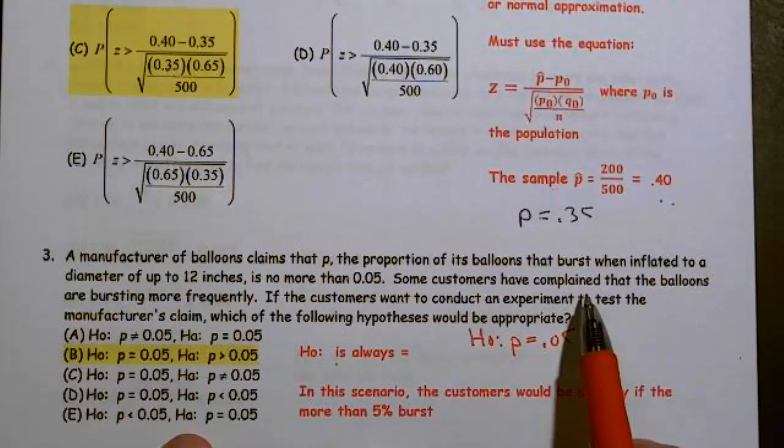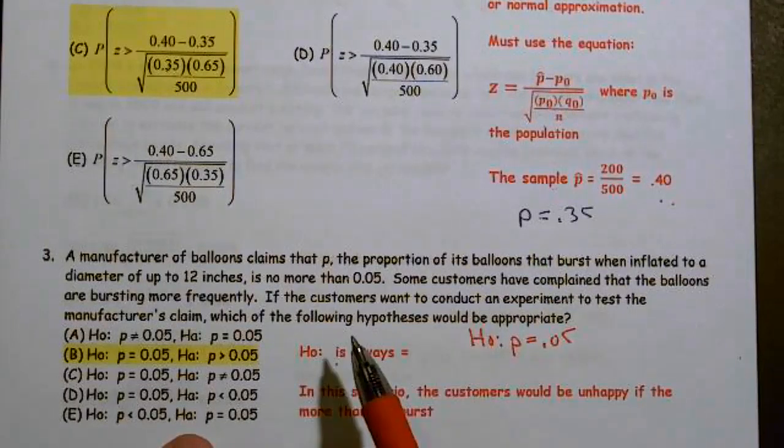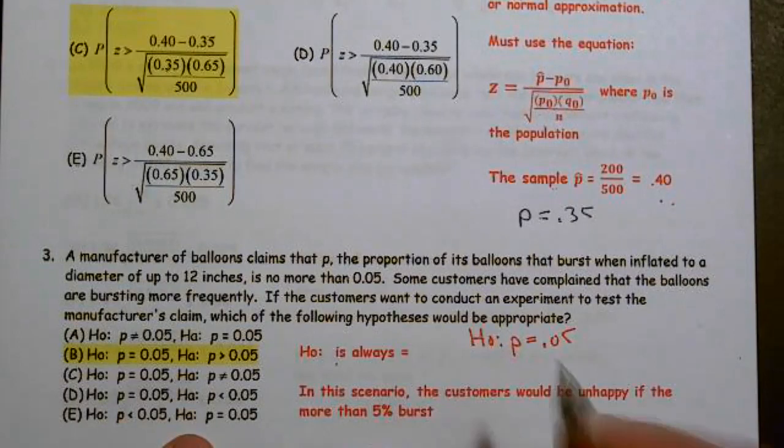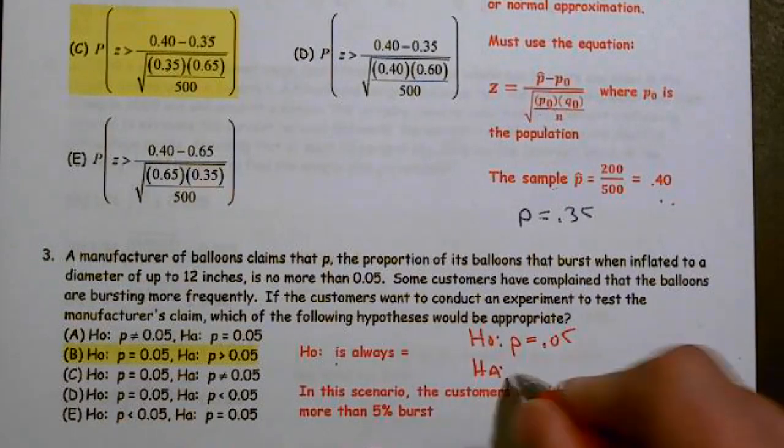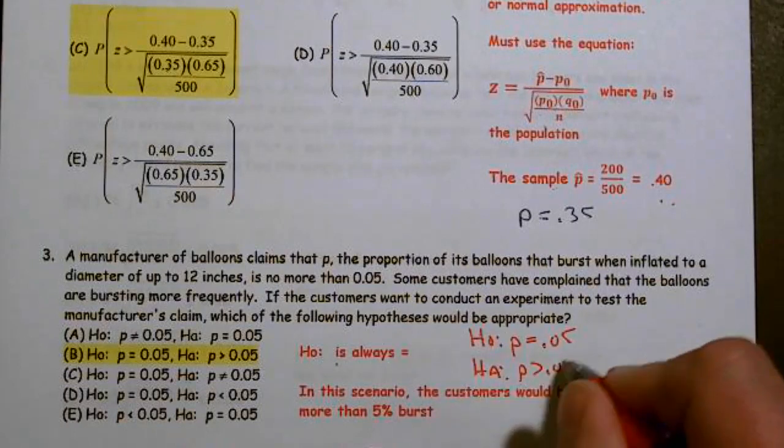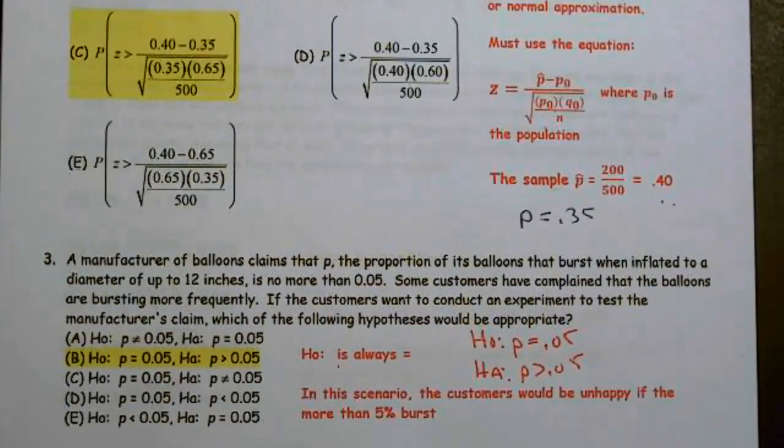Some customers have complained that the balloons are bursting more frequently. Oh, so they're saying it's greater. So they're saying that it's actually greater than 0.05. All right. So if the customers want to conduct an experiment to test the manufacturer's claim, which of the following would be appropriate? Well, what would be appropriate?